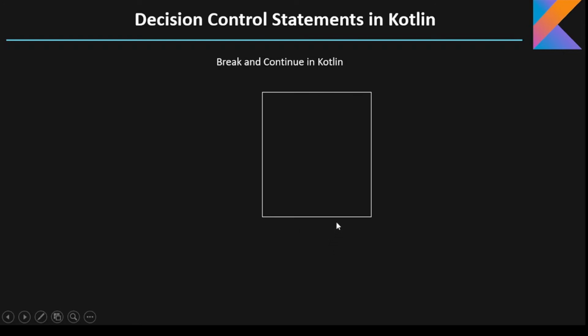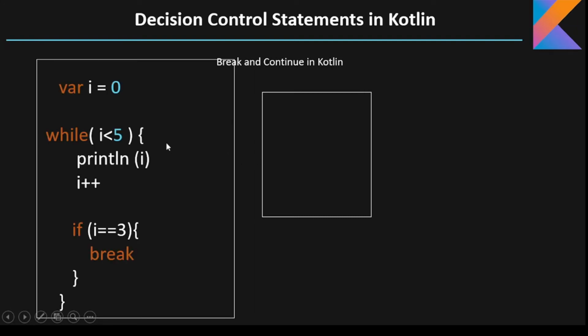Again we are going to see important keywords in programming languages, that is the break statement and continue statement in Kotlin. Okay, so here I have created code to showcase the break statement. Okay, so we have created here a while loop. So let's see how the program will work. Basically what the break statement will do, the break statement will exit the loop immediately.